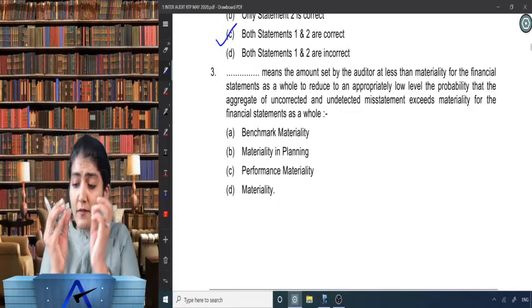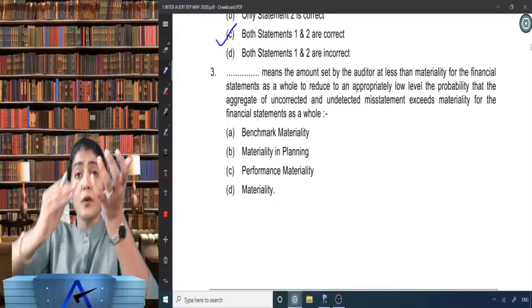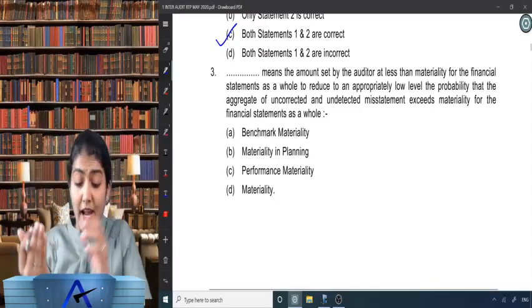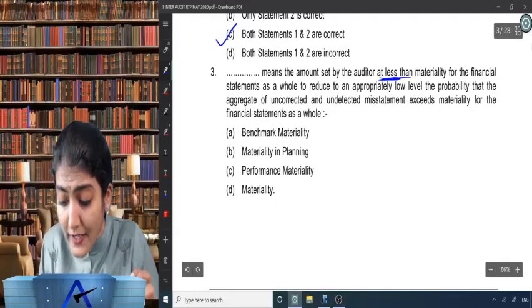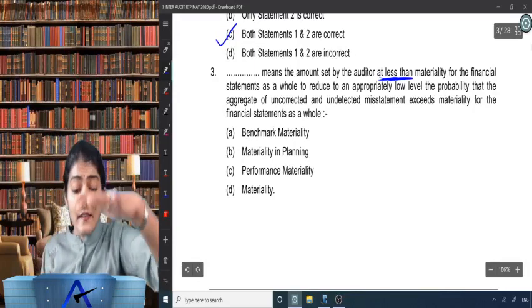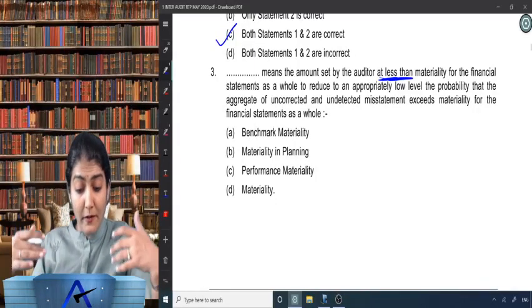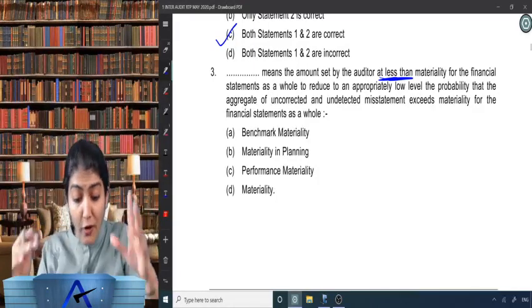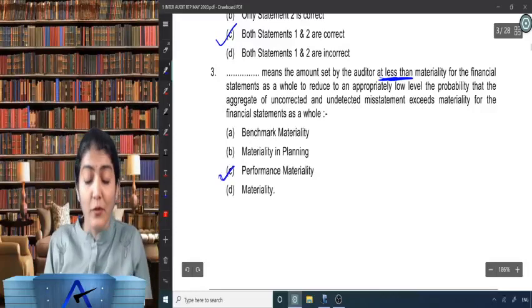If you take the aggregate of small misstatements, the total may exceed materiality. To mitigate this risk in the audit, the auditor sets an amount below materiality, which is referred to as benchmark materiality, materiality in planning, performance materiality. So what is the correct technical term over there?